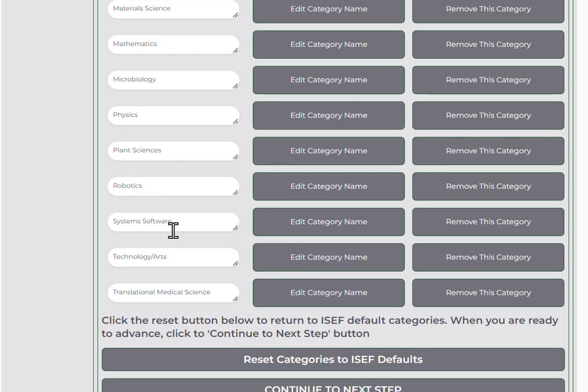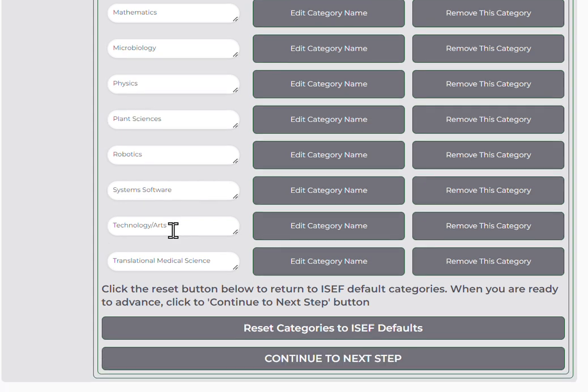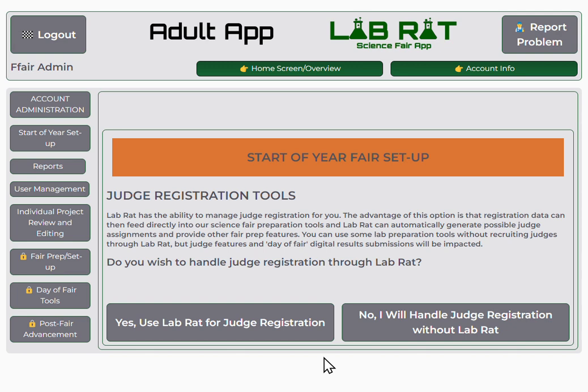I can do any adjustments I want to, or I can leave all the choices available. This is just so that you can tweak it a little bit before it goes to the students. These categories would be in a drop-down menu for the students when they are completing their forms to select their category. Let's say I messed up and deleted too many things. I could just click to reset the categories back to the ISEF defaults, or I can continue to the next step. And then I'm almost done here, so there's not too much you have to do.